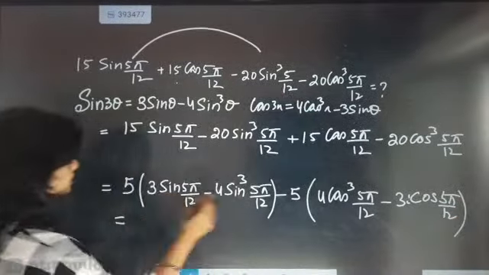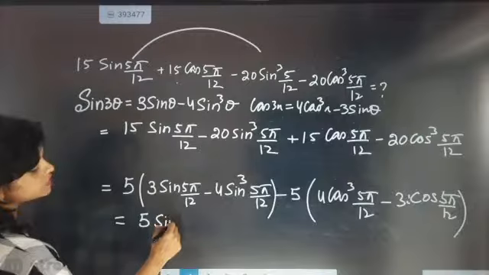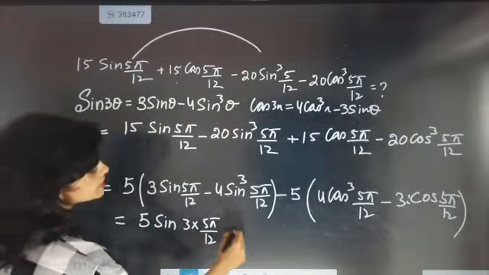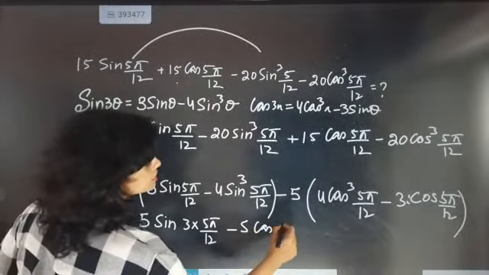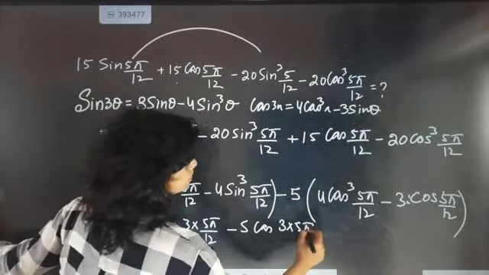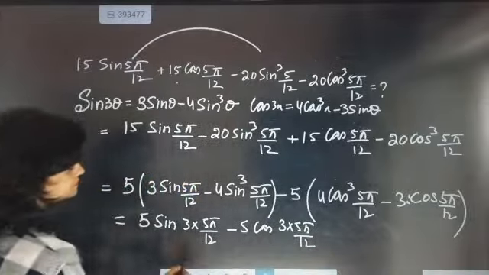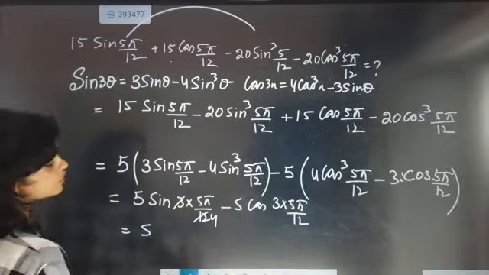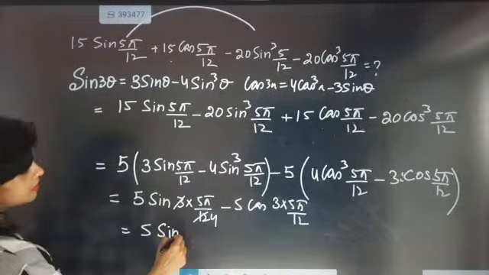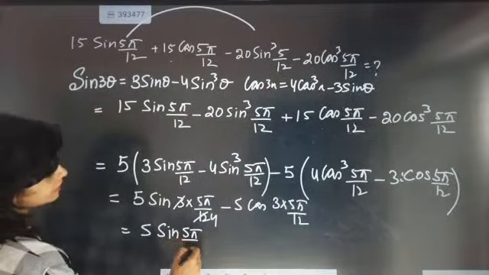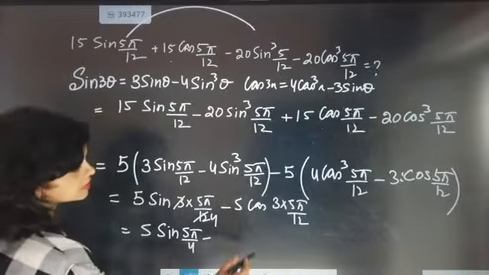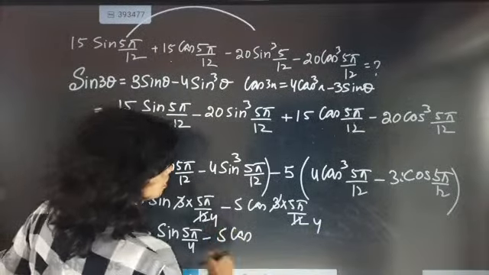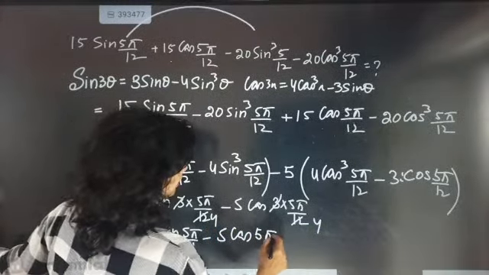So now this part is going to come as 5 into sine 3 into 5 pi by 12, and here it is minus 5 into cos 3 into 5 pi by 12. 5 into, this is coming as 4 sine 5 pi by 4 minus 5 cos 5 pi by 4.